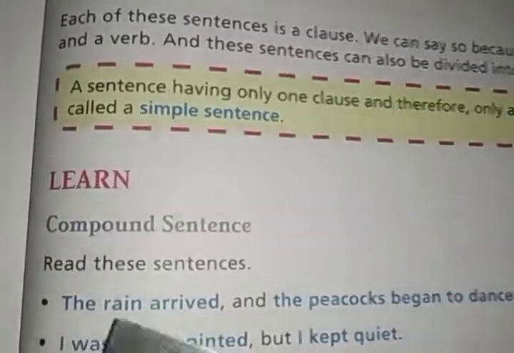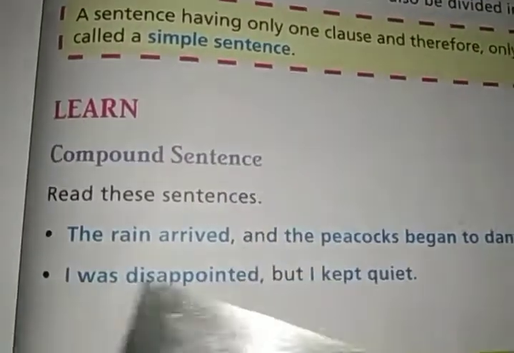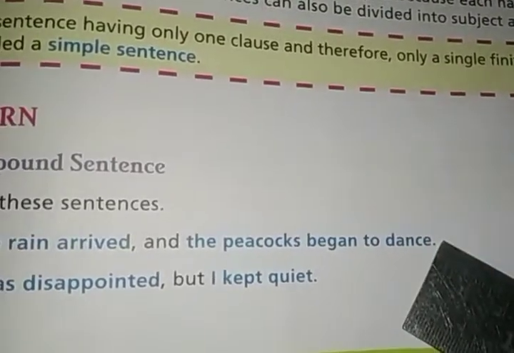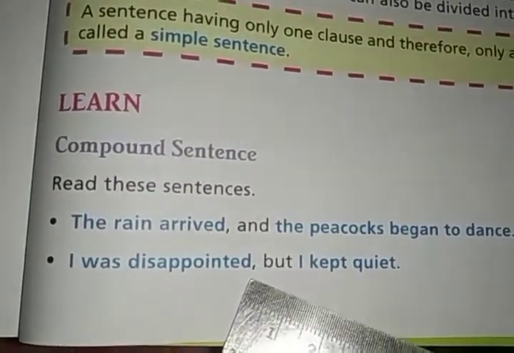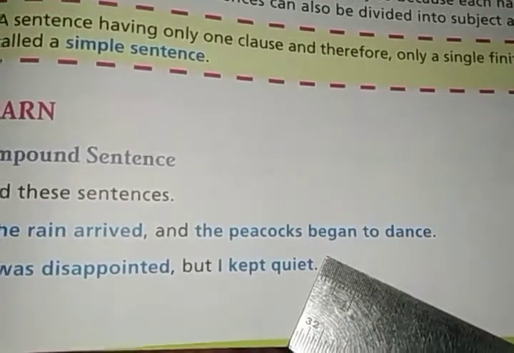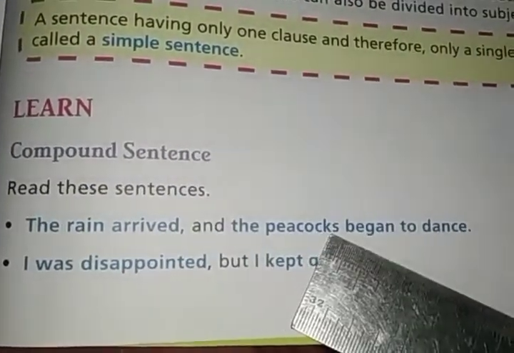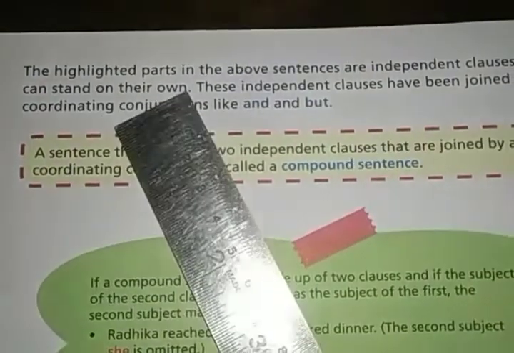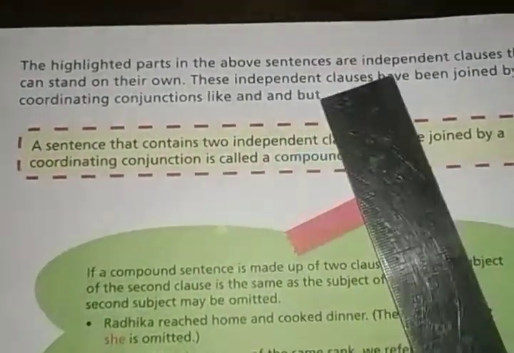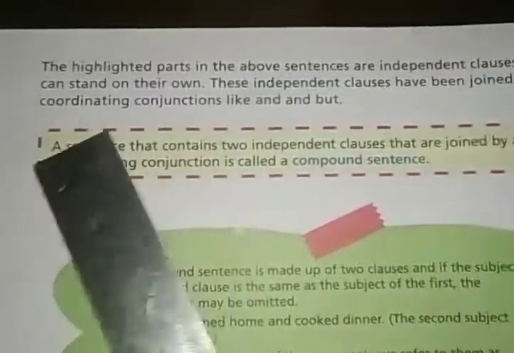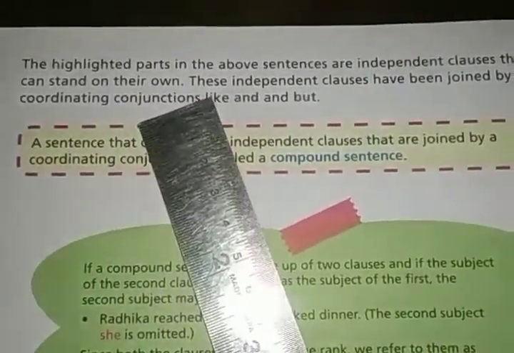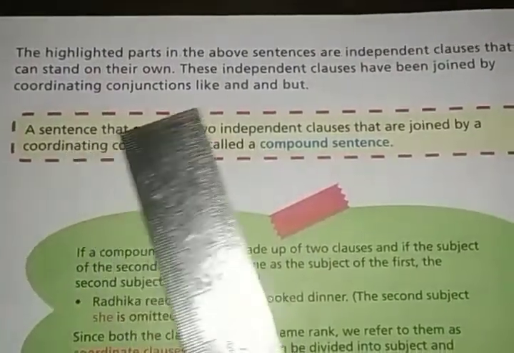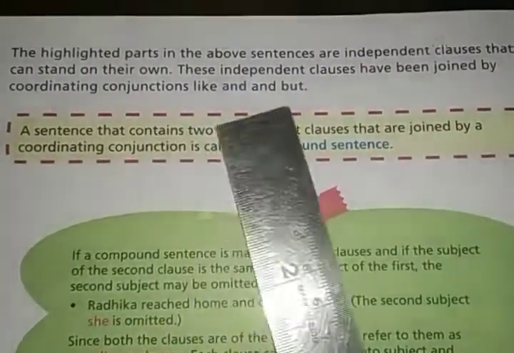Compound sentence. Read these sentences. The rain arrived and the peacocks began to dance. I was disappointed, but I kept quiet. So look at the sentences carefully. I am explaining to you. Look, the highlighted parts in the above sentences are independent clauses that can stand on their own. These independent clauses have been joined by coordinating conjunctions like and, but.